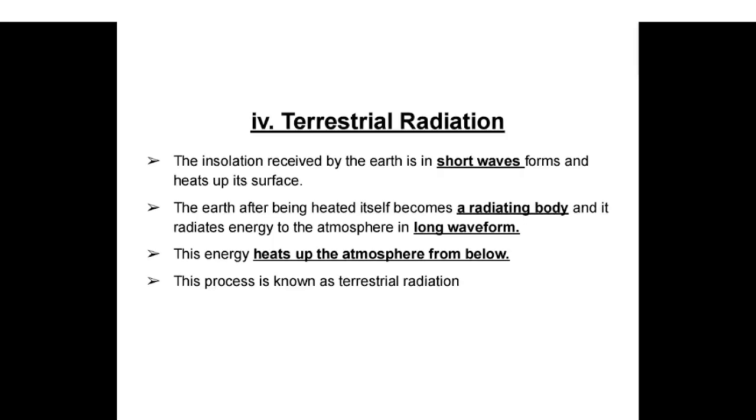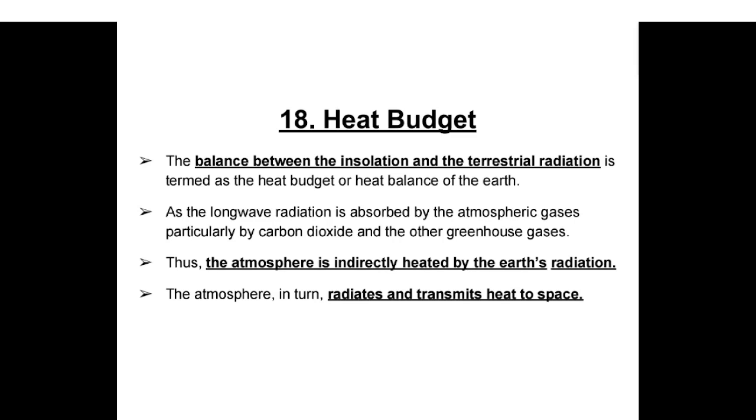Tropical region. Terrestrial radiation. The insolation received by the Earth is in shortwave form and heats up its surface. The Earth, after being heated, itself becomes a radiating body and it radiates energy to the atmosphere in long wave form. This energy heats up the atmosphere from below. This process is known as terrestrial radiation.